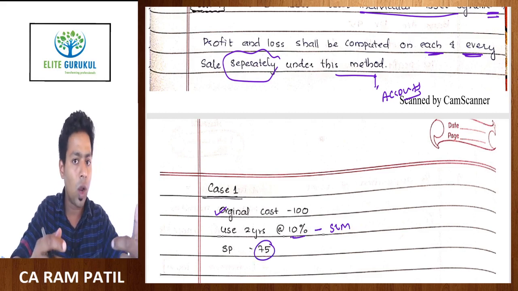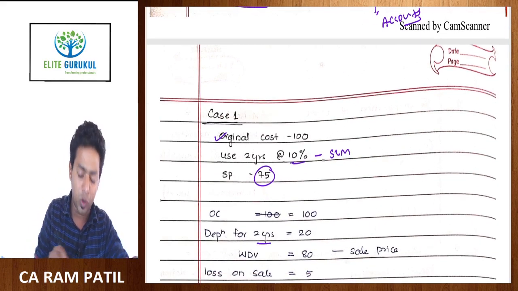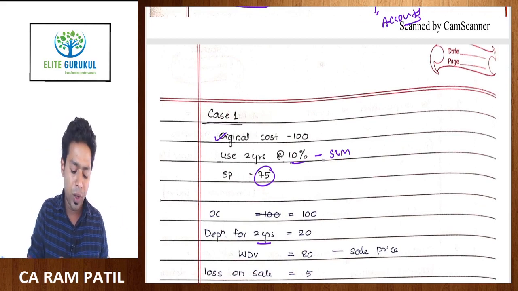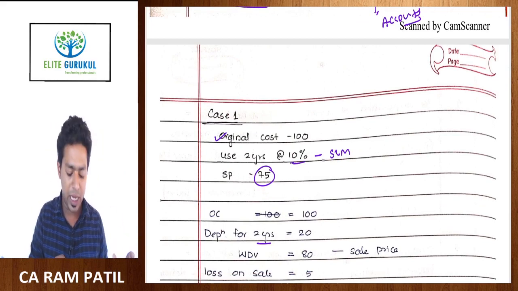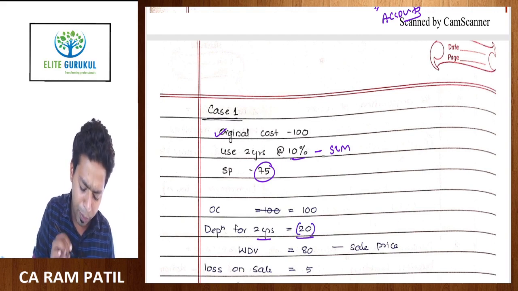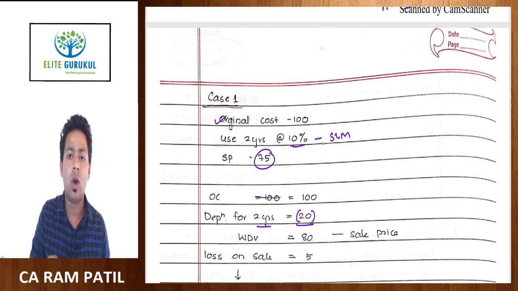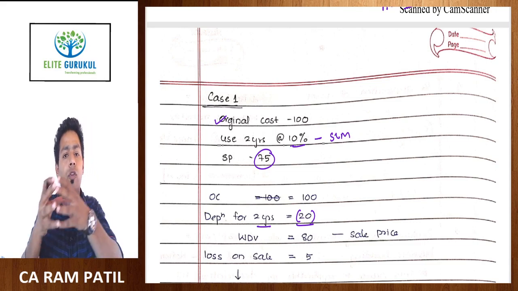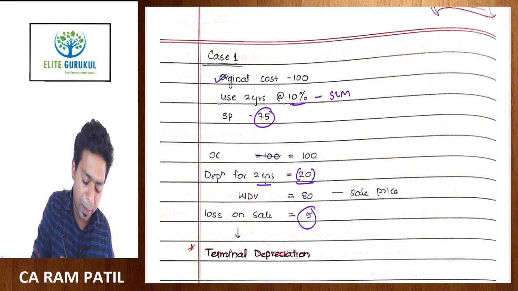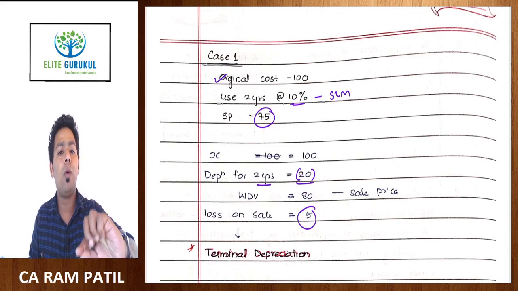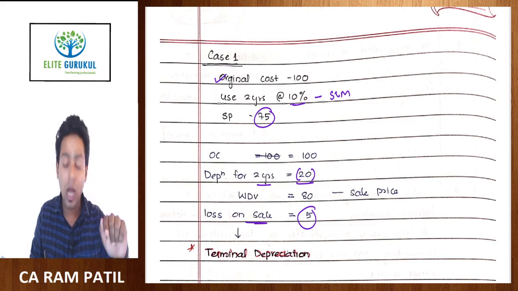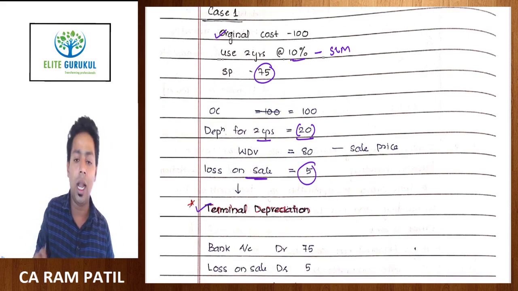Original cost is 100 rupees. You have to provide depreciation for 2 years, and under the SLM method, depreciation remains constant throughout the years. So here it is 10 rupees first year, 10 rupees second year. So the depreciation that we provided is 20. So the WDV that we got is 80 rupees, and now you are selling that particular asset for 75 rupees. 80 rupees worth of asset sold for 75 rupees. So your selling price is less than WDV. So you will book 5 rupees as a loss on sale entry. That loss in accounts is known here as terminal depreciation.